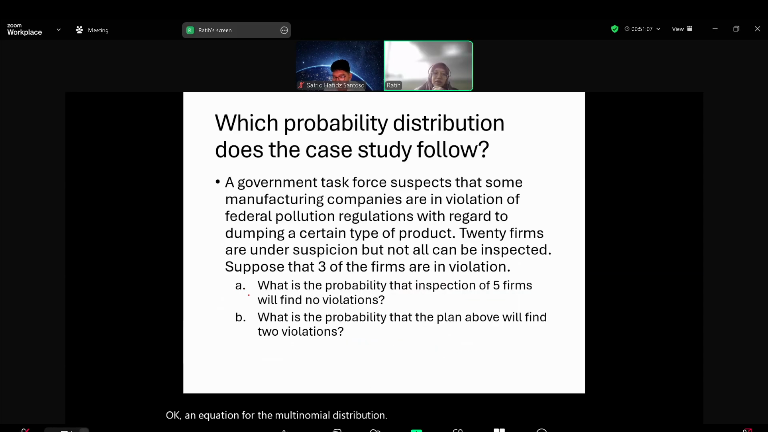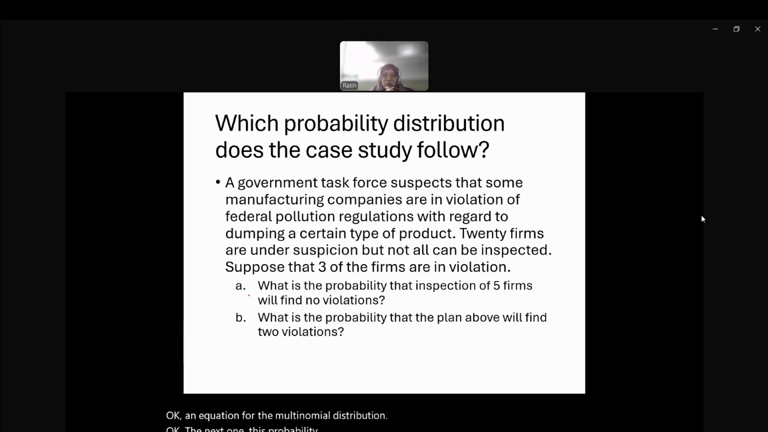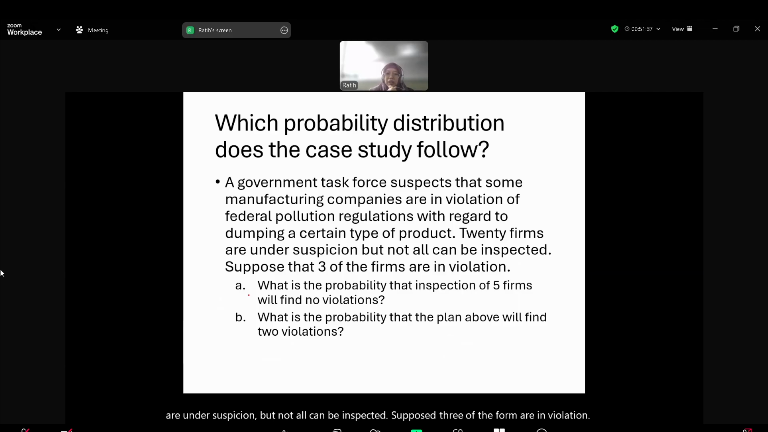Okay, the next one. Which probability? A government task force suspects that some manufacturing companies are in violation of the federal pollution regulation with regard to dumping a certain type of product. 20 firms are under suspicion, but not all can be inspected. Suppose that 3 of the firms are in violation. What is the probability that inspecting 5 firms will find no violation? What is the probability that the plan above will find 2 violations?